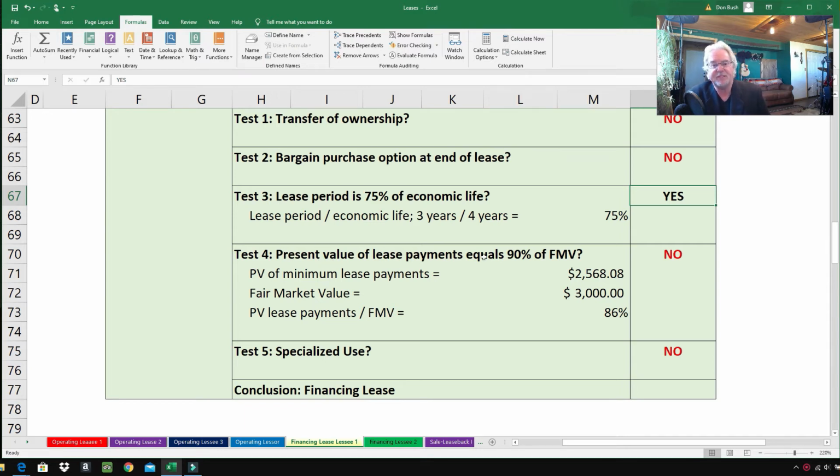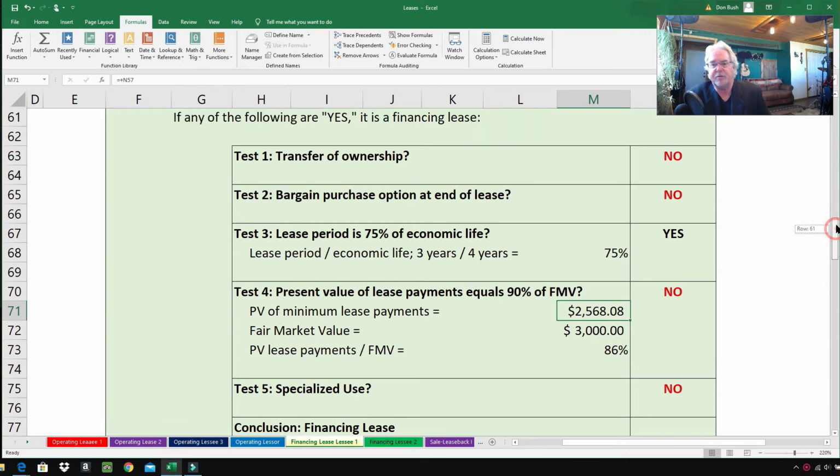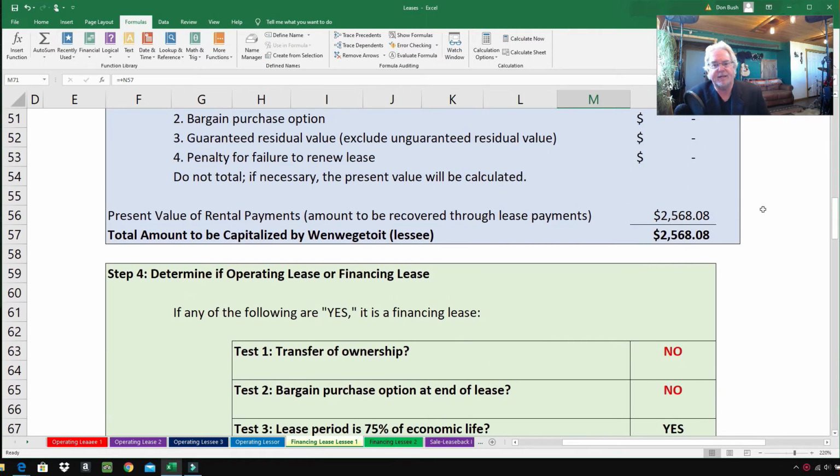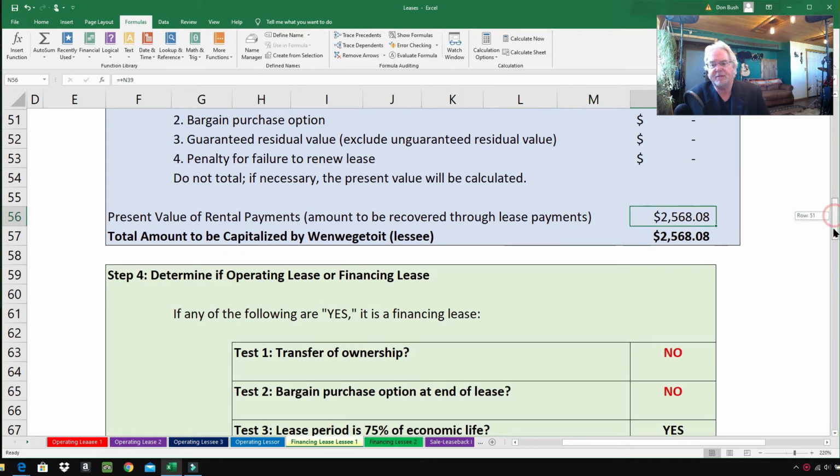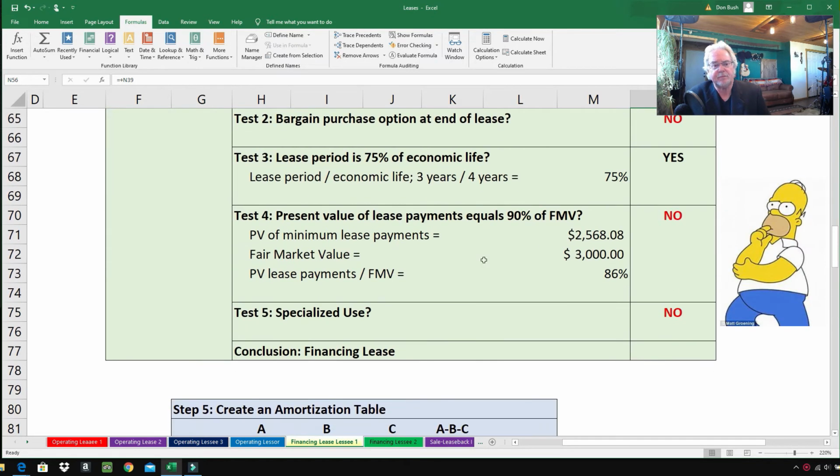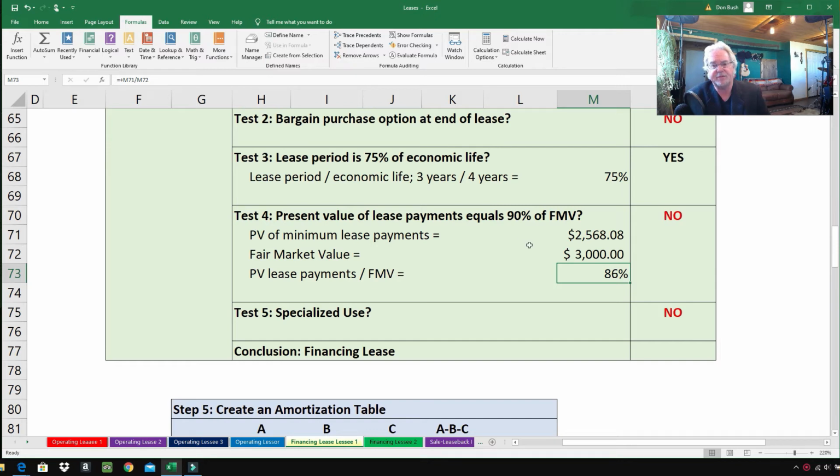Present value of lease payments equal to 90% of the fair market value. Well, here's the present value of the minimum lease payments, $2568.08, and where'd we get that number? We got it from right here. There we go. There's the present value of those rental payments. And the fair market value at the beginning of the lease is $3,000, so we do a little division here, and we get 86%. Now 86% is not equal to 90% or greater than 90%. It's less than 90%. So the answer is no.